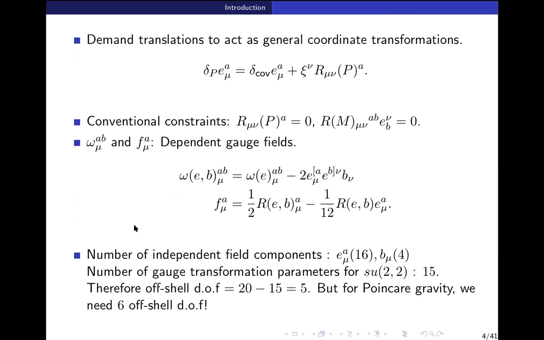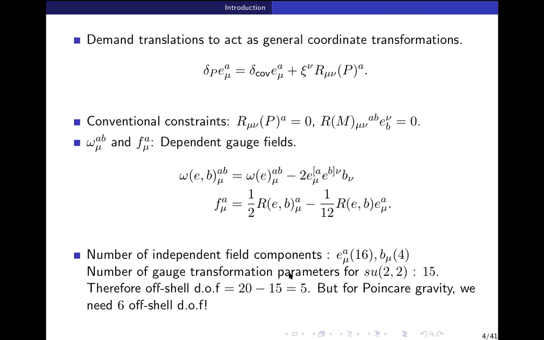Okay. So now we can count the number of field components. The Weyl-Bein has 16 components, 4 times 4. And B_mu, which is the dilatation gauge field, has 4 components. The other gauge fields are dependent, so we won't count them. And the number of gauge transformation parameters for the conformal group is 15.